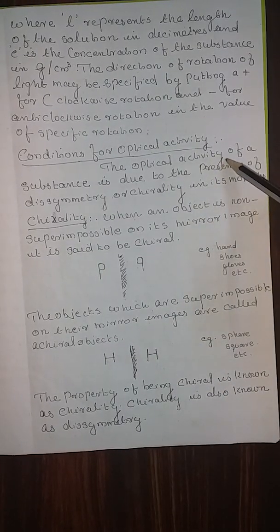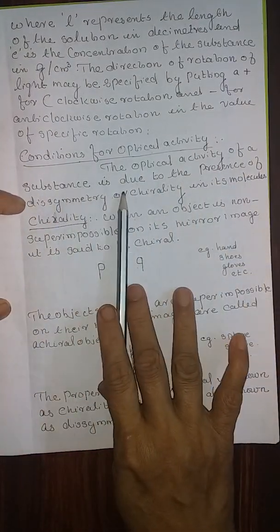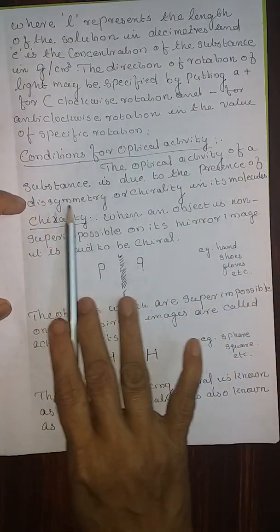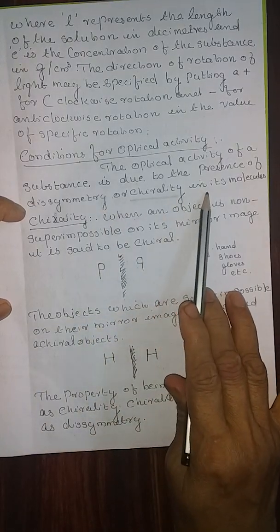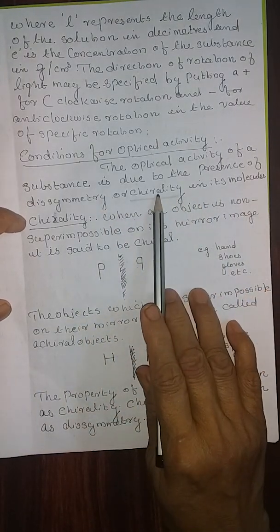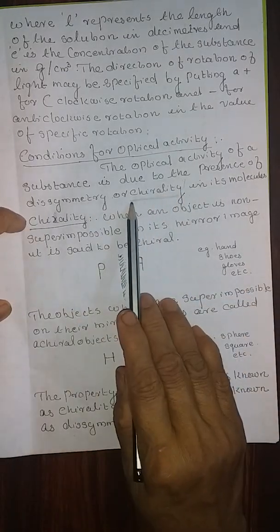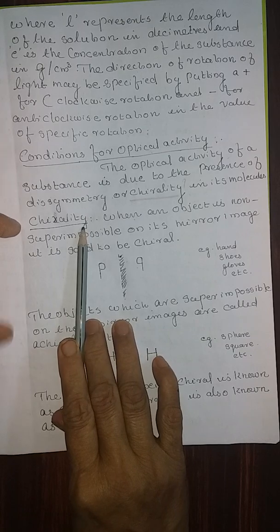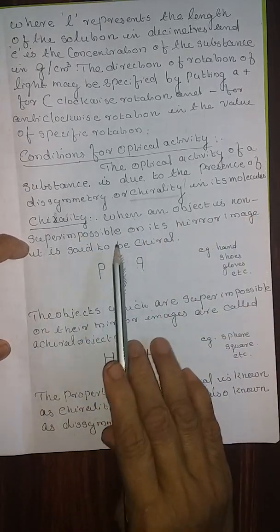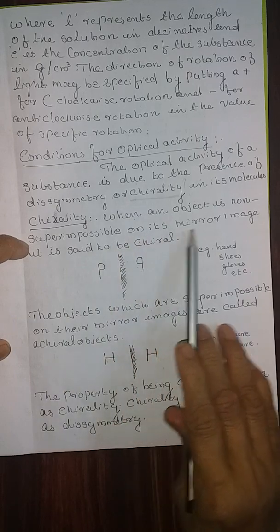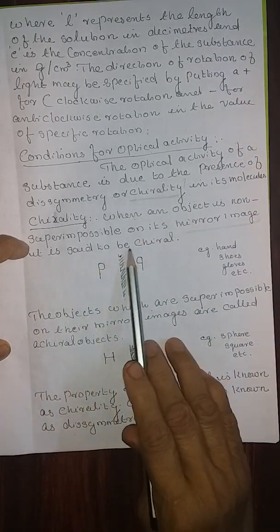Conditions for optical activity. The optical activity of a substance is due to the presence of dissymmetry or chirality in its molecule. We'll explain what is meant by this chirality or dissymmetry. Chirality. When an object is non-superimposable on its mirror image, it is said to be chiral.